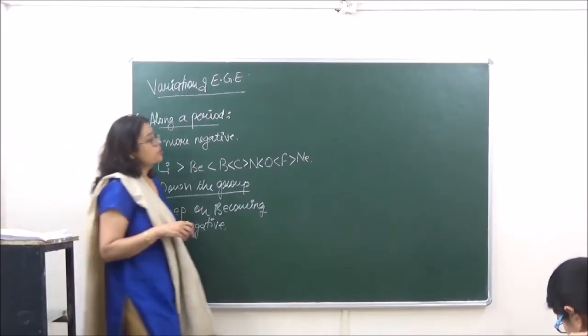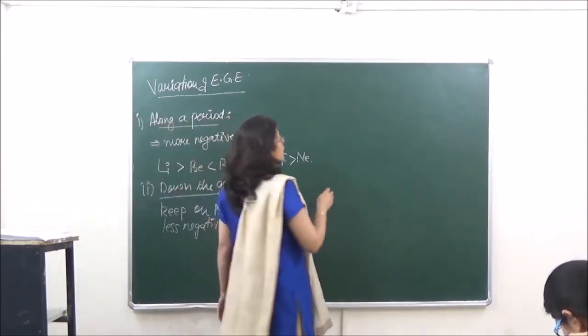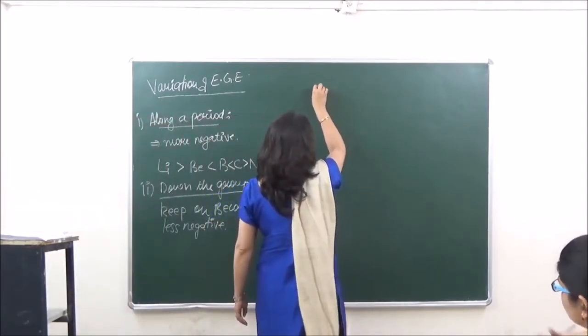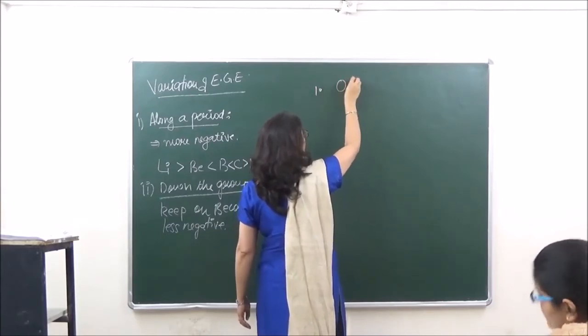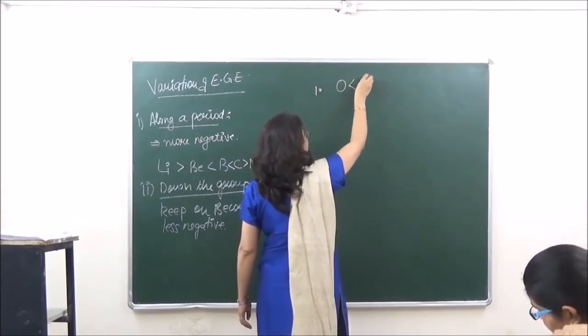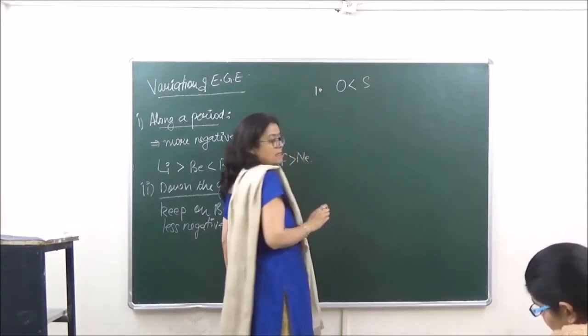But now here also there are certain irregular behaviors. The first one is that oxygen has a lower value of electron gain enthalpy than sulfur.